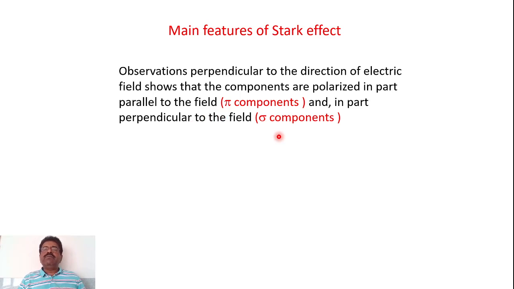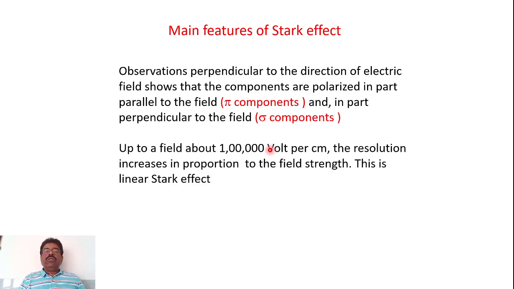So you can divide these components into two groups: pi components, which are polarized parallel to the field, and sigma components, which are polarized perpendicular to the field. So these are the two components observed.